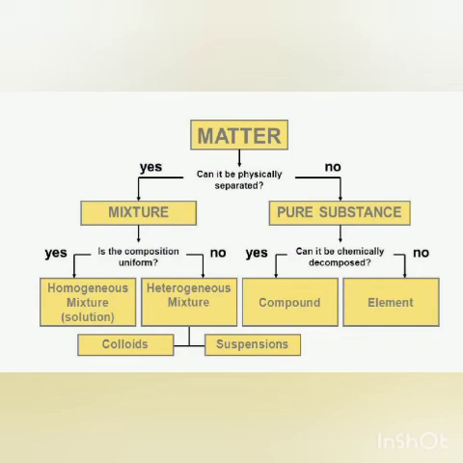Homogeneous mixtures are those mixtures in which the components are uniformly distributed throughout, like salt water. Heterogeneous mixtures are those in which the components are not uniformly distributed. Okay. So, homogeneous mixtures are called solutions, and the heterogeneous mixtures are of two types, that is colloids and suspensions. I hope it is clear to everyone.